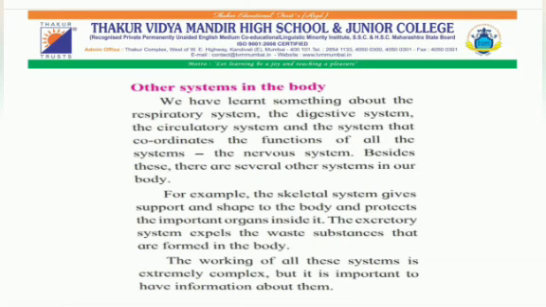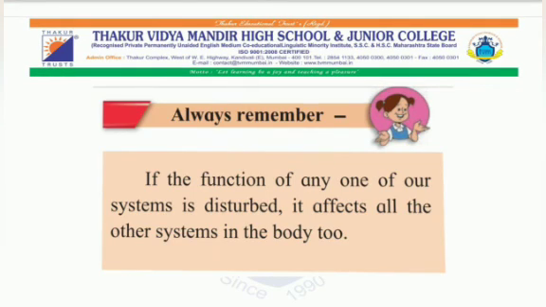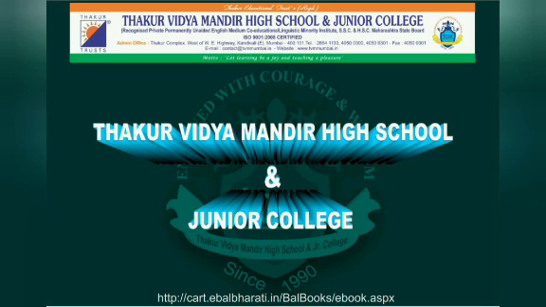The excretory system expels the waste substances that are formed in the body. The working of all these systems is extremely complex, but it is important to have information about them. Students, always remember, if the function of any one of our systems is disturbed, it affects all the other systems in the body too.